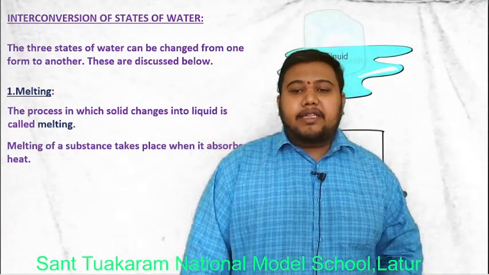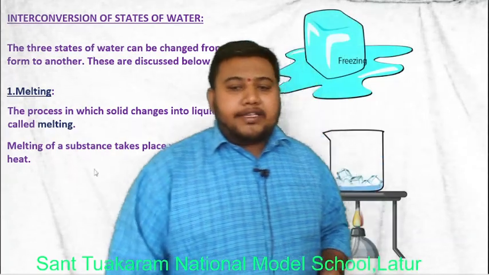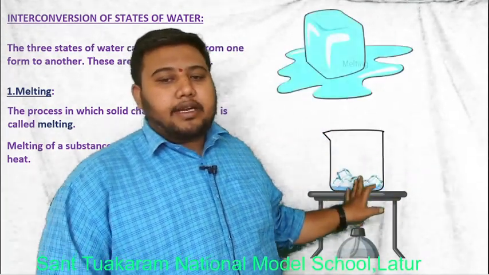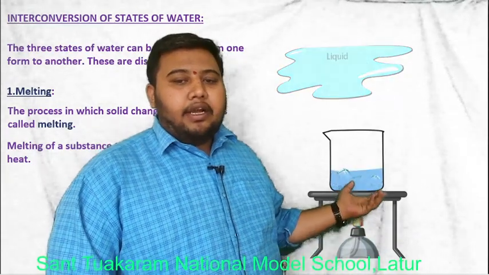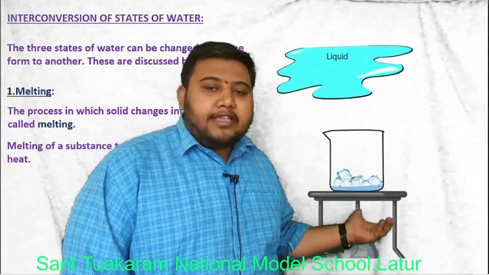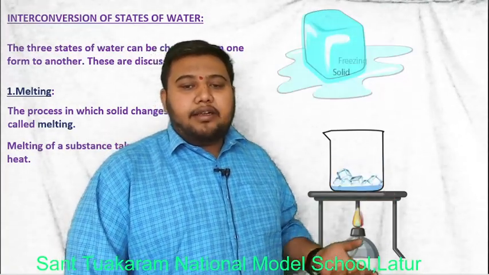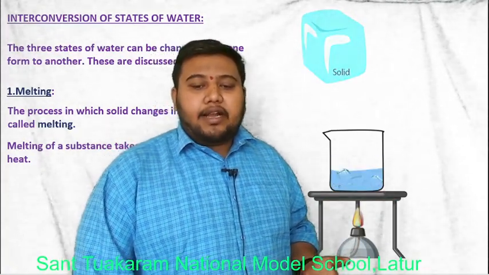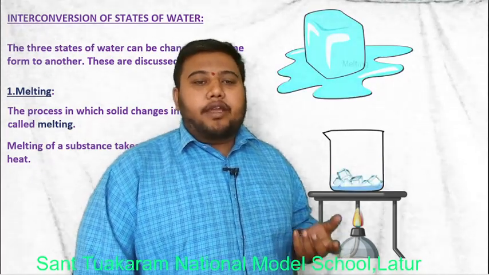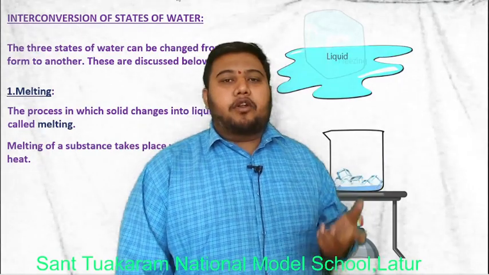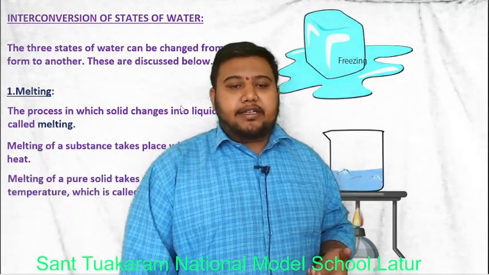If you pass heat to an ice cube, see here in this image, that ice cube will convert into liquid water. That is the melting process. The ice cubes are absorbing heat, and by the absorption of heat, they change their state.